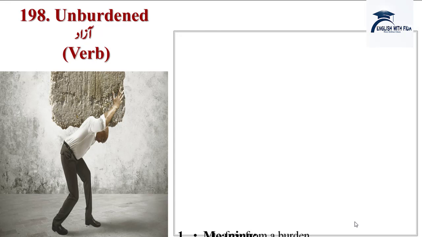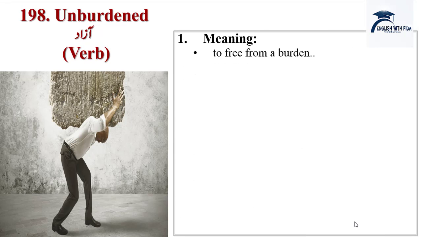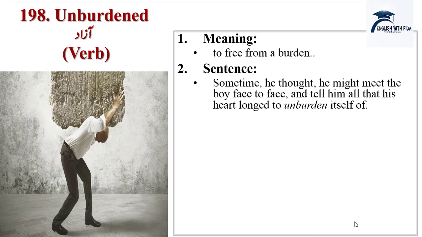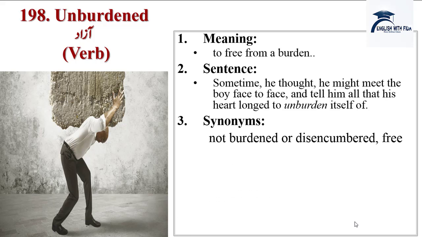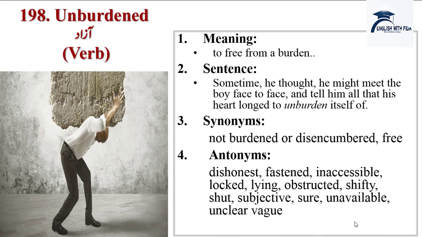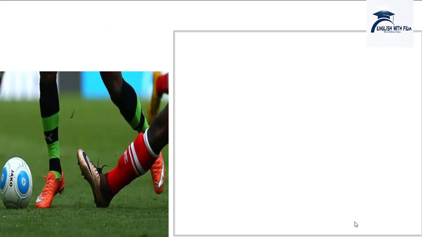Next word is unburdened, azad. Meanings are to free from a burden. Sentence: sometime he thought he might meet the boy face to face and tell him all that his heart longed to unburden itself of. Synonyms are not burdened or disencumbered, free. Antonyms are dishonest, fastened, inaccessible, locked, lying, obstructed, shifty, shut, subject, sure, unavailable, unclear, vague.